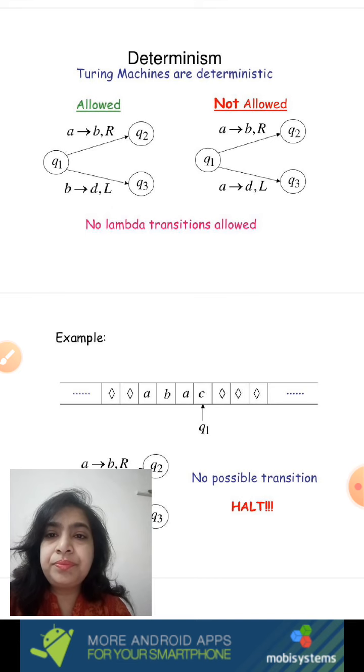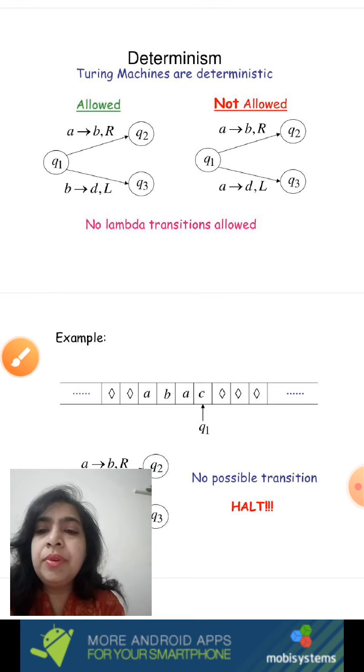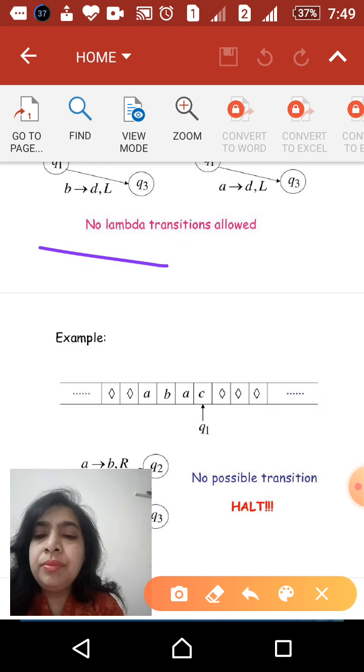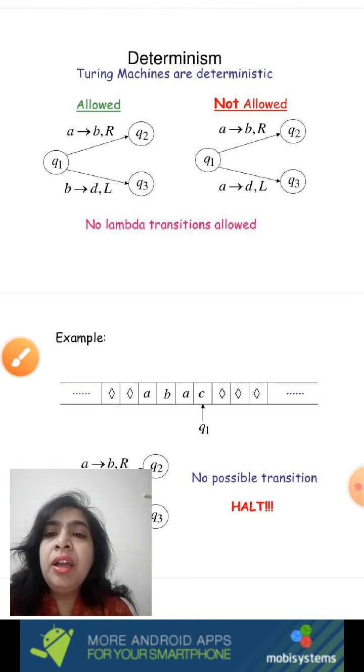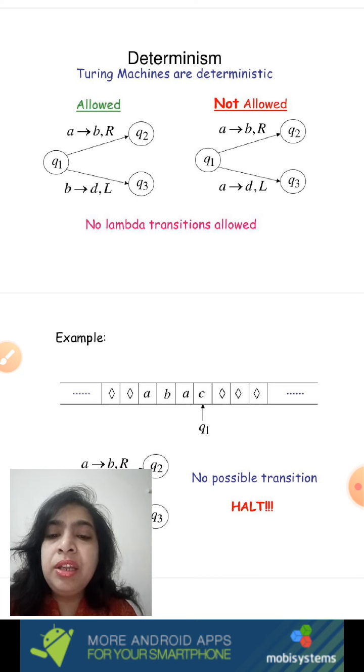In the first part, we have the diagram representing the state Q1, where the machine may read the symbol A, replace A with B and move the tape head towards right and land into the state Q2. Whereas being in the same state Q1, if the machine reads the symbol B, it will replace it with D and then move the tape head towards left and land into the state Q3.